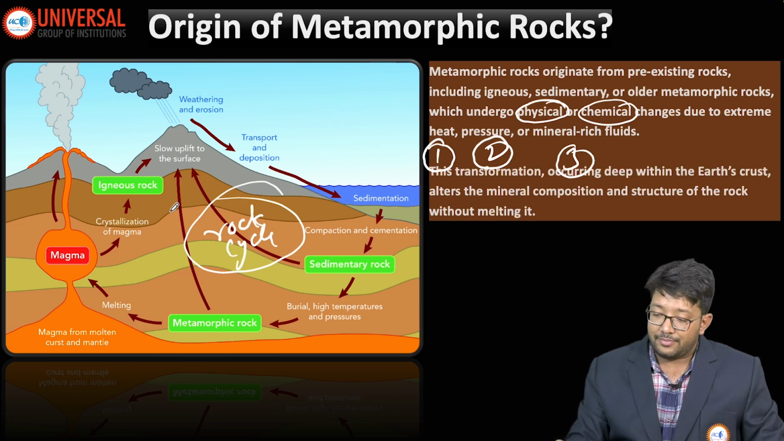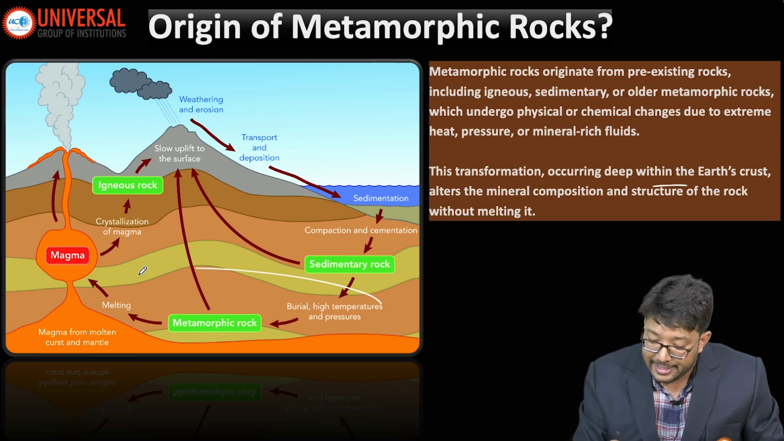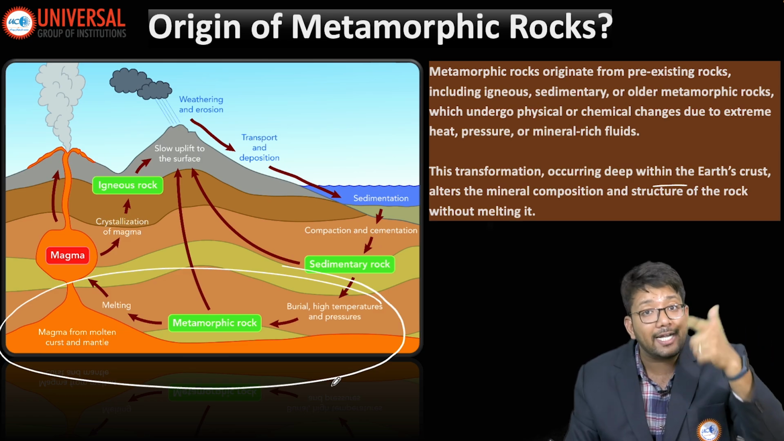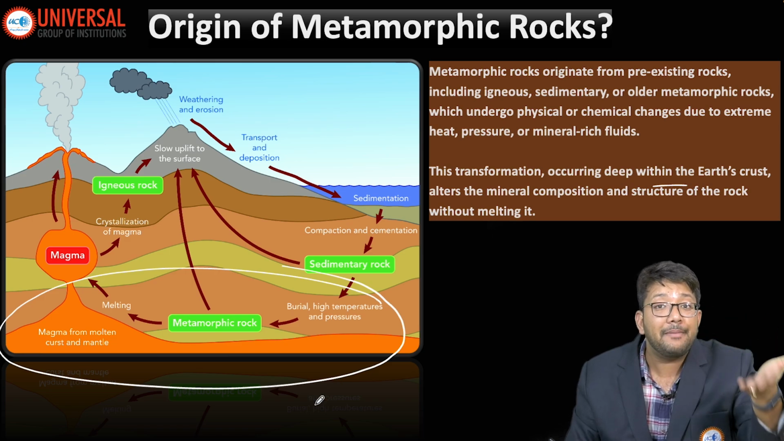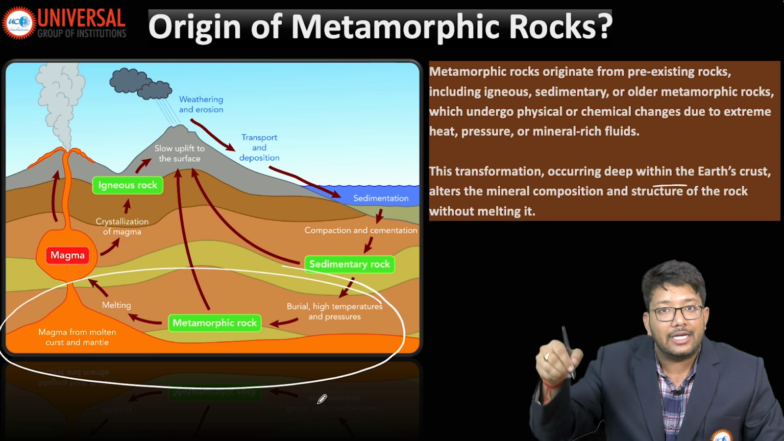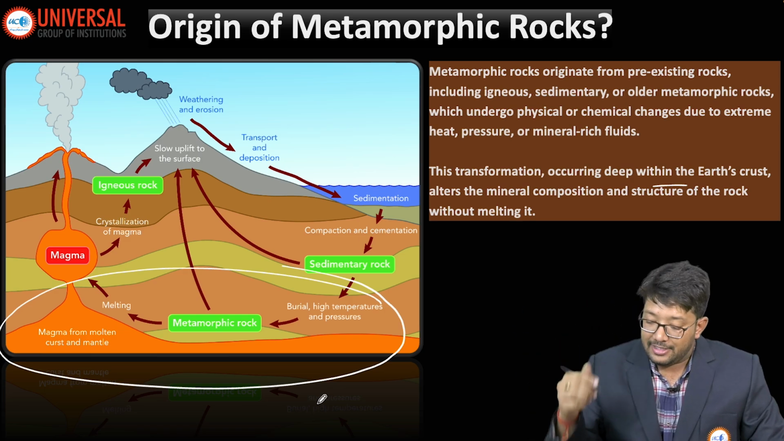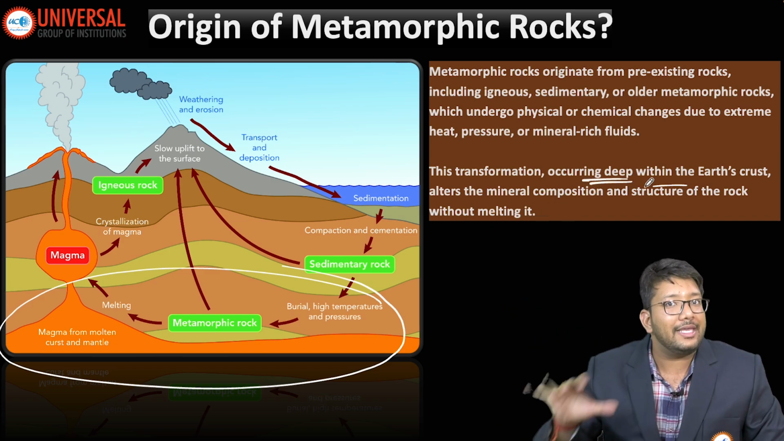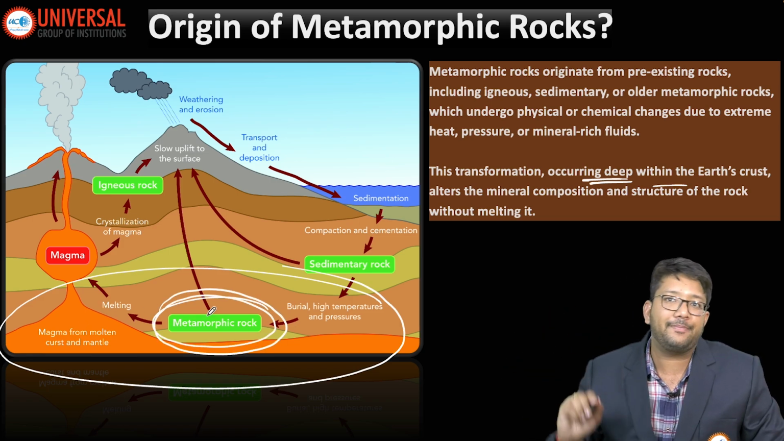So where does this transformation happen? It happens deep within the earth crust. Remember that, it happens only deep within the earth crust. That's why we say metamorphic rocks are formed by high temperature and high pressure. How is the temperature high? As we go down into the earth crust, the temperature rises. Similarly, as we go into depth, the pressure also increases. So our metamorphic rocks will always form at depth in the earth crust.